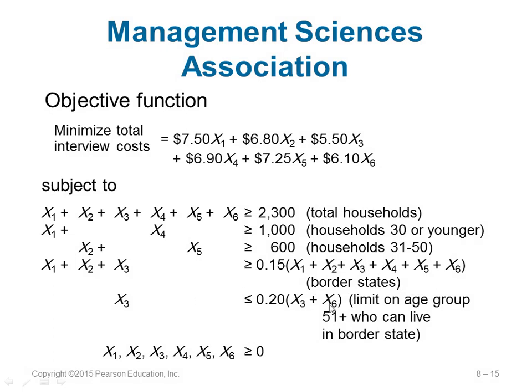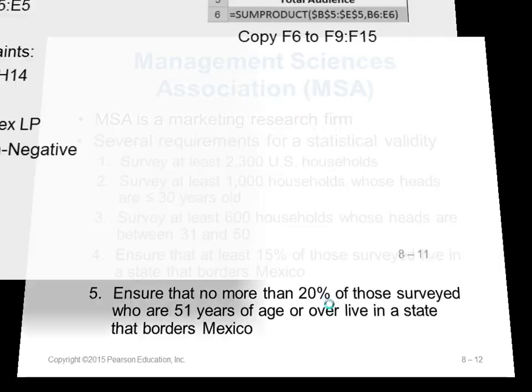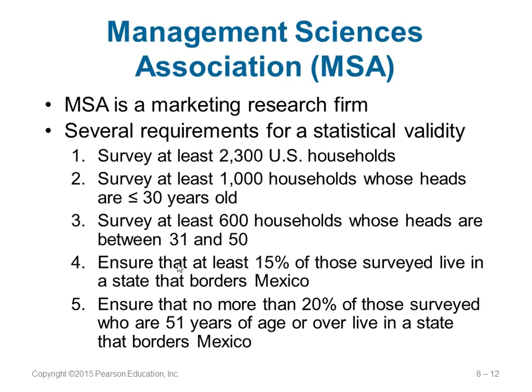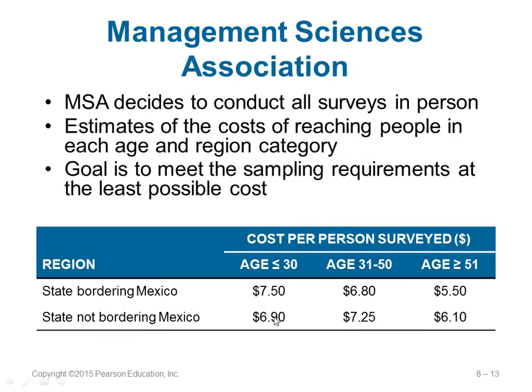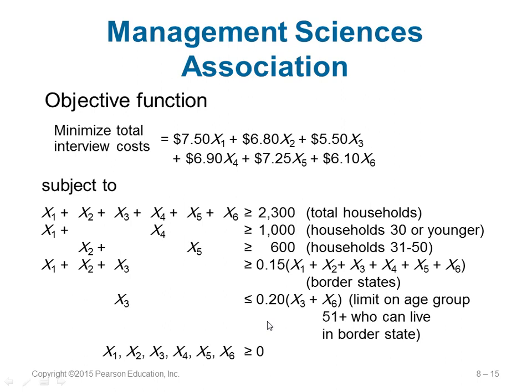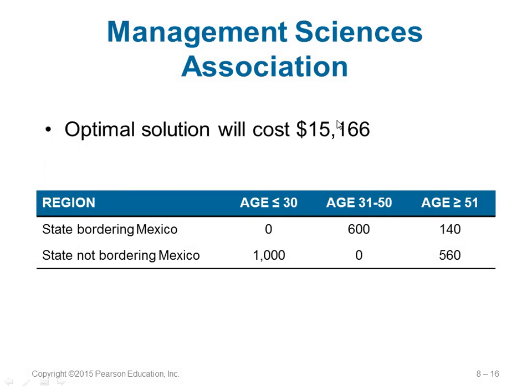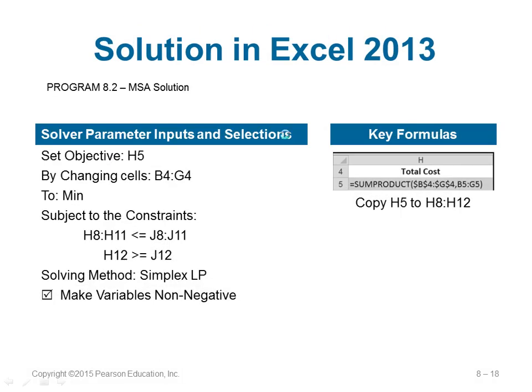And if you see the next one, there is a constraint which says to ensure no more than 20%. So it is a maximum of 20% of those who are 51 years of age or over live in the state that borders Mexico. So 51 and over is X3 and X6. This is 51 and over, and this is 51 but bordering Mexico, in the state that is bordering Mexico. This should be at most 20%, so it is less than or equal to. And this is a non-negativity constraint. So these things can be solved again using some kind of tools to get a solution for it.